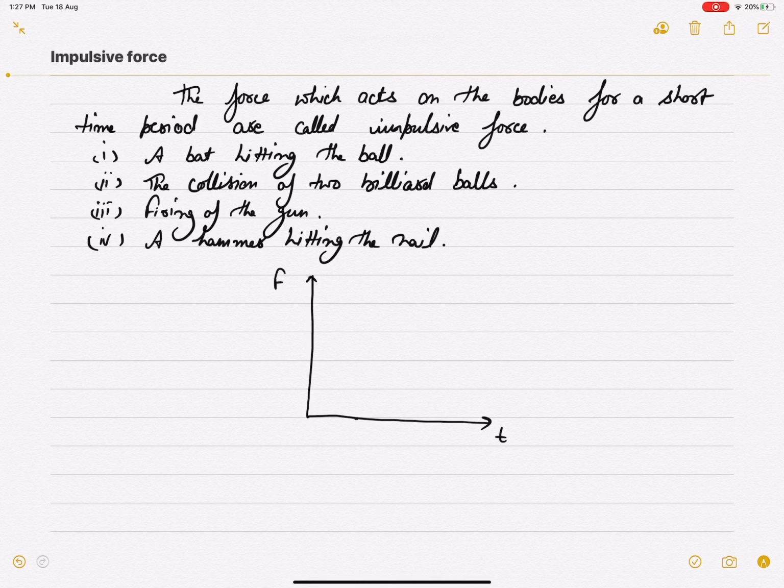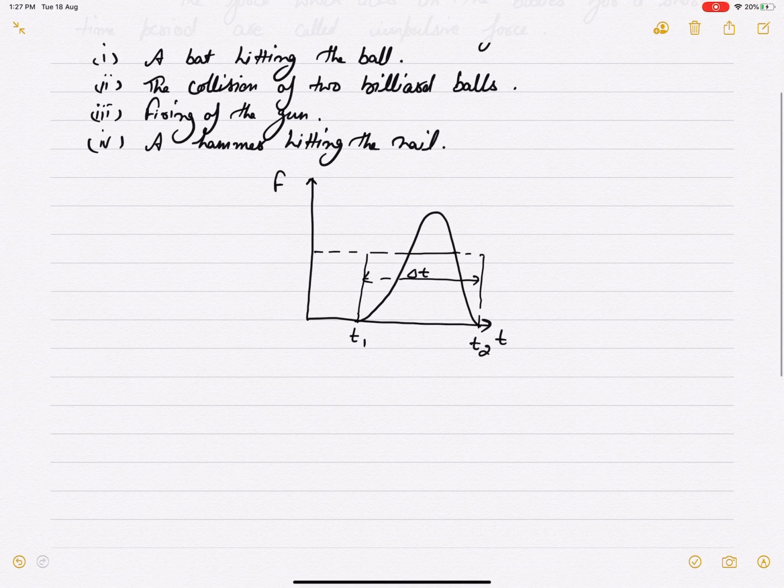Now at any time t1, the force was 0 and it reached the peak value, and then it came to rest at a certain time t2. Here it is t1, it reached over here at t2. t2 minus t1, say this is del t. In this del t time period, the value of force went from 0 to maximum and then came back to 0 again. Such kind of force is known as impulsive force.